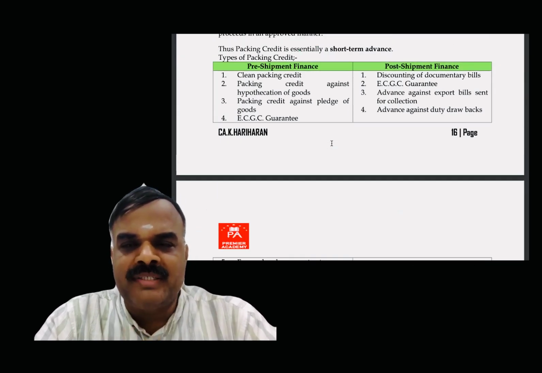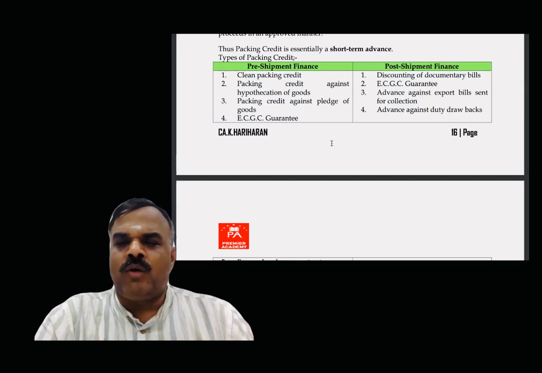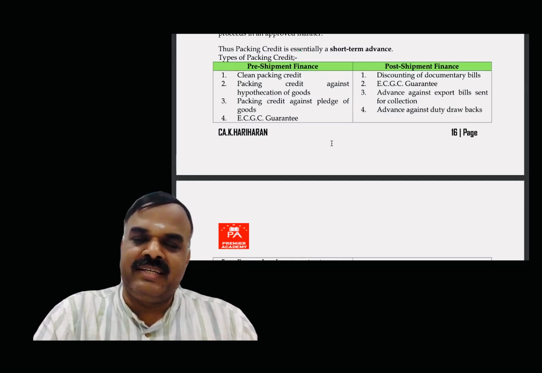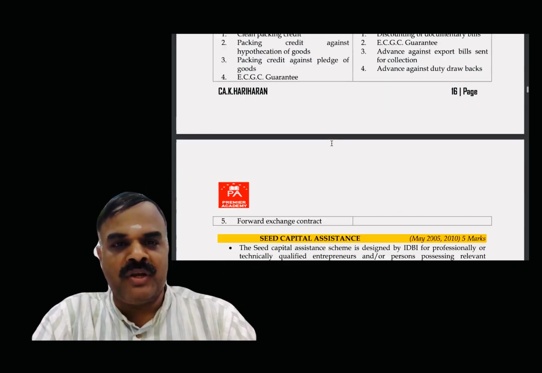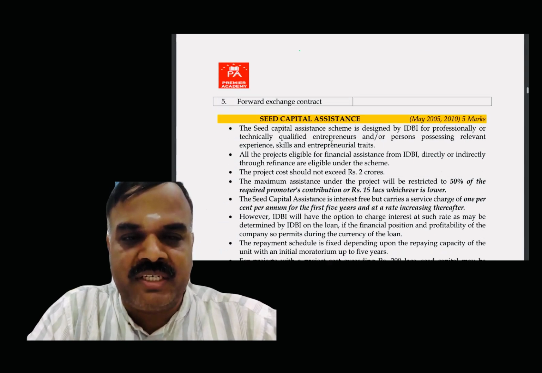So if you remember the point, that is sufficient. No need to be curious to learn more about what duty drawback is, what ECGC guarantee is. That is all applicable for the final only. You can restrict it to your learning also. Read that. For 2 marks to 4 marks, that is sufficient. Are you with me?